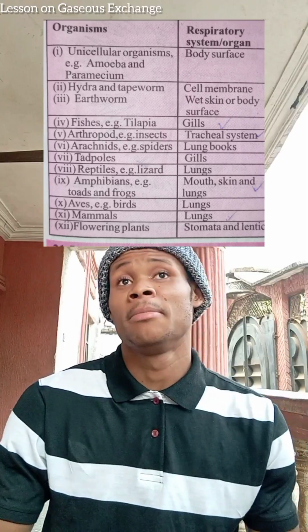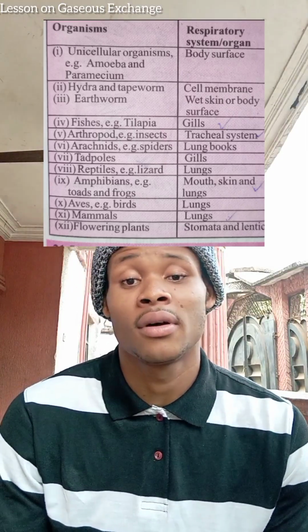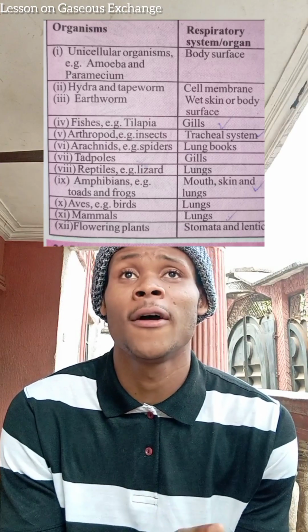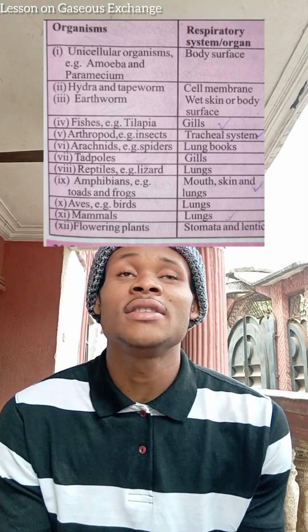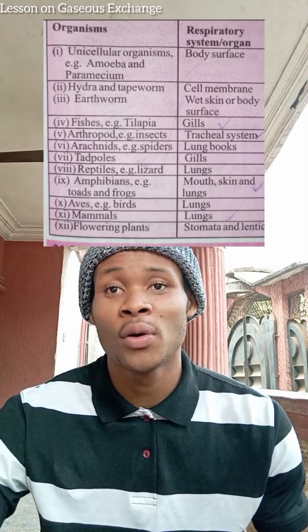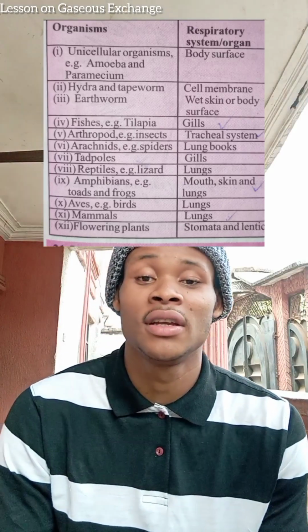In human beings, or say in mammals, we make use of our lungs as our respiratory organ. Unicellular organisms like an amoeba and the paramecium, they make use of the body surface to respire. And an organism like say an earthworm equally uses the body surface as a respiratory organ.